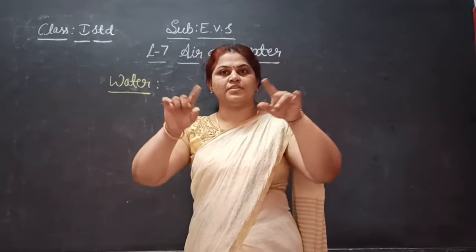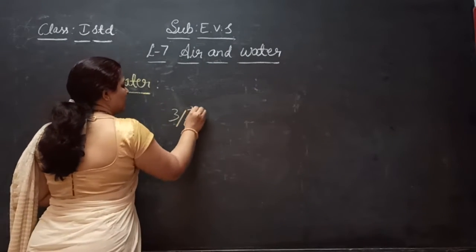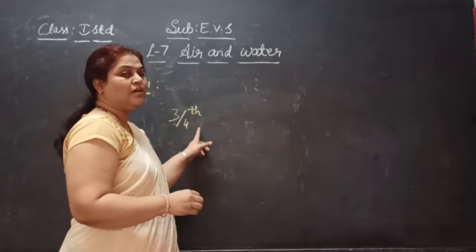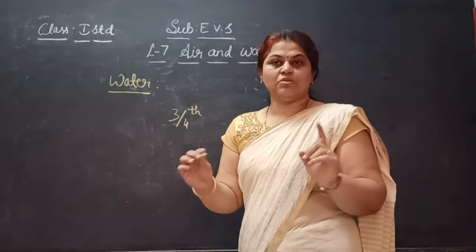Our earth is covered with 3/4 of its portion by water. So what are the uses of water?